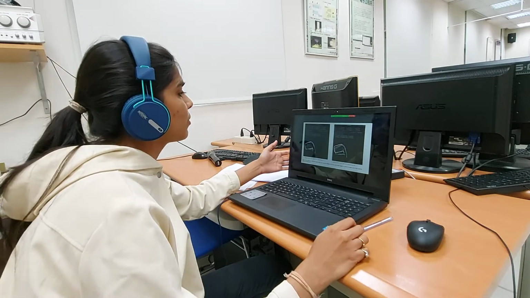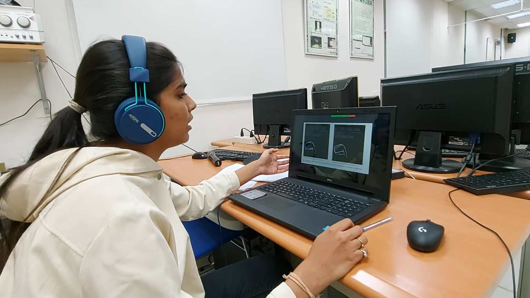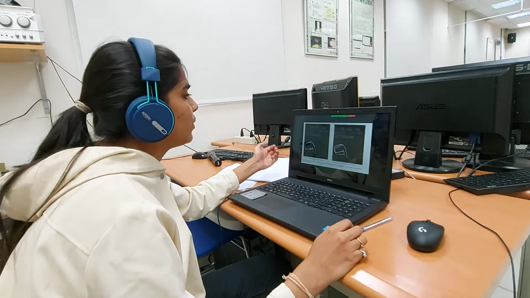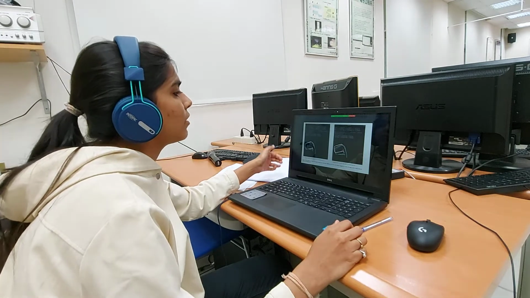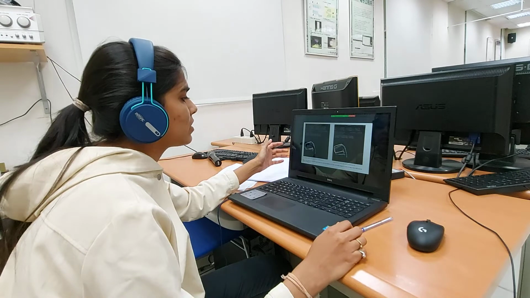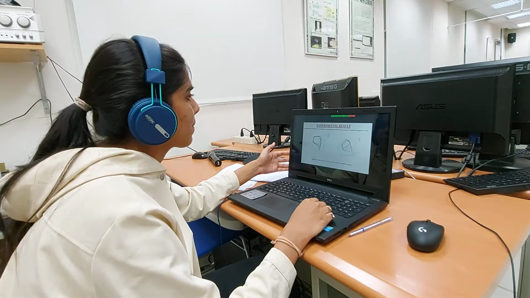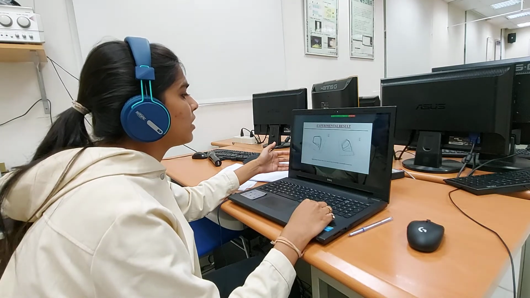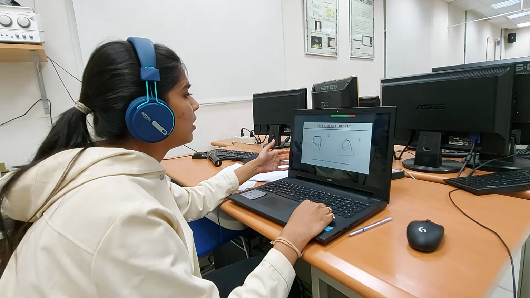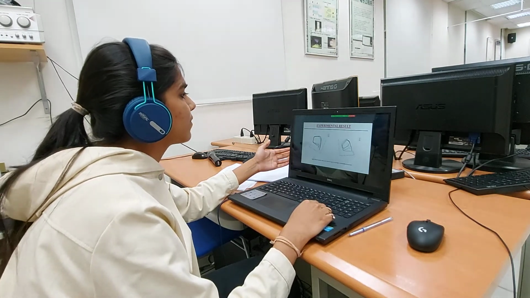In the left picture you can see the zoom factor is 3.4 and in the right picture it is 3.8. So zoom factor is inversely proportional to the performance. As we decrease the zoom factor, the performance efficiency increases. Here we have set the angles alpha and beta to 0 degrees, minus 10 degrees and 10 degrees. This is a 3D space trajectory diagram for our front view, left view and right view with both zoom factors, that is 3.4 and 3.8.